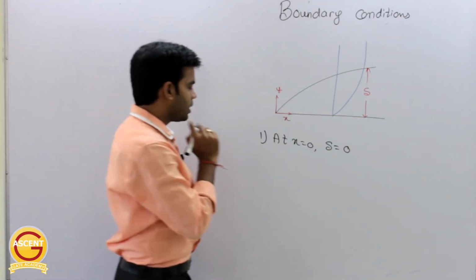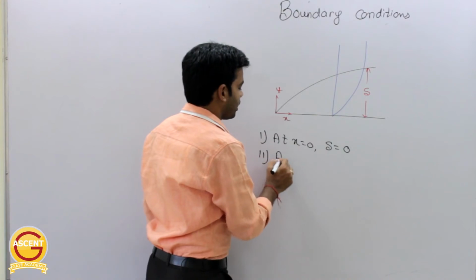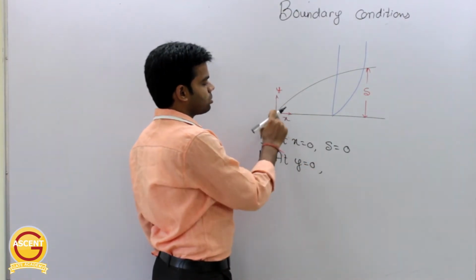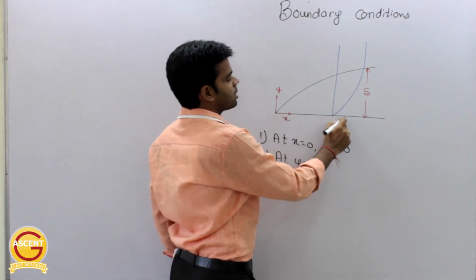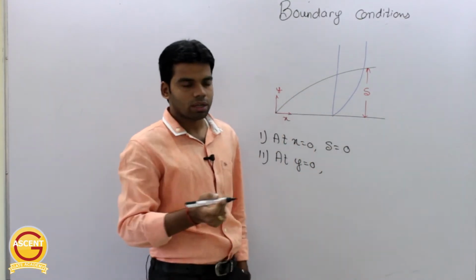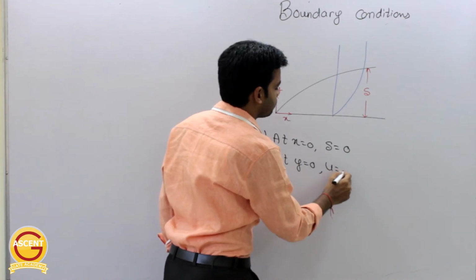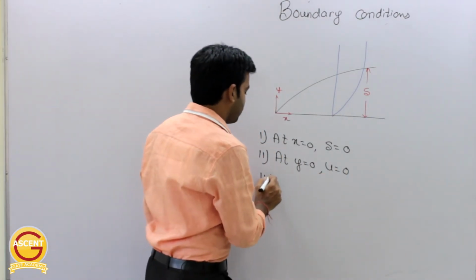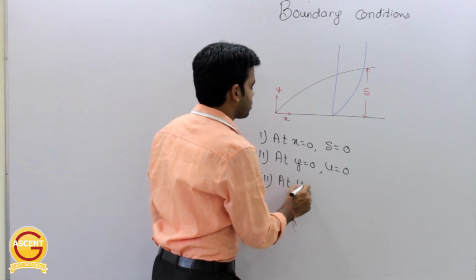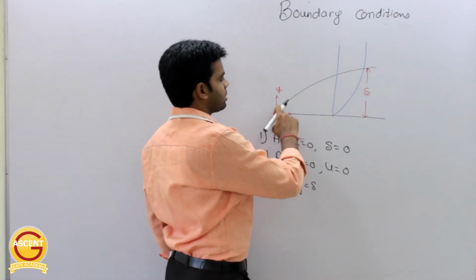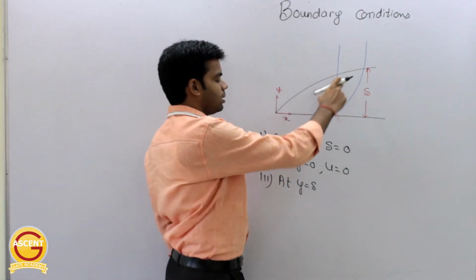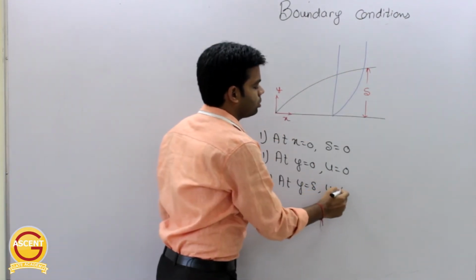Second boundary condition, at y equal to 0. What is there at y equal to 0? That means at this layer the velocity is 0, that means u is equal to 0. Now what if y is equal to del? Y equal to del means this layer, the boundary layer edge. So at y equal to del, u is equal to u infinity.